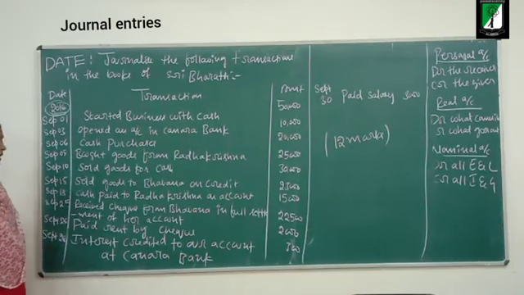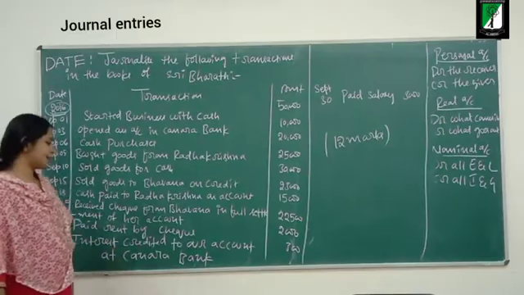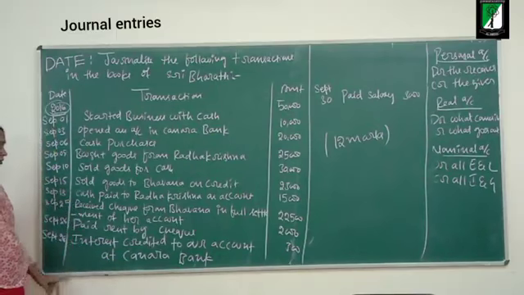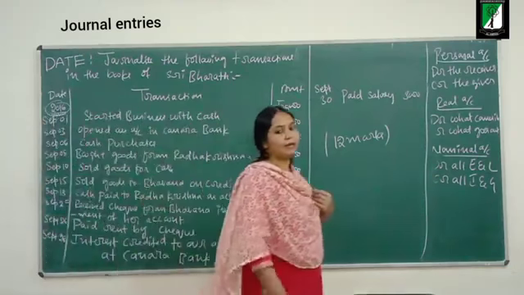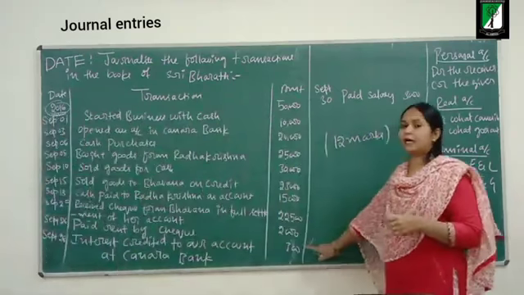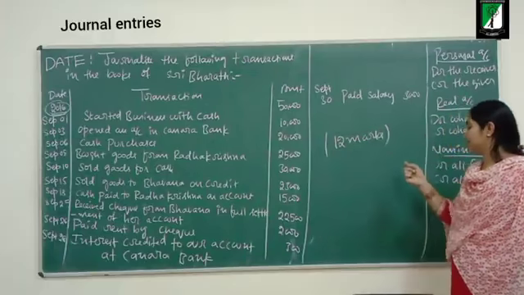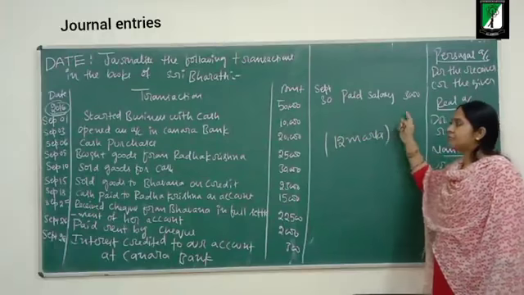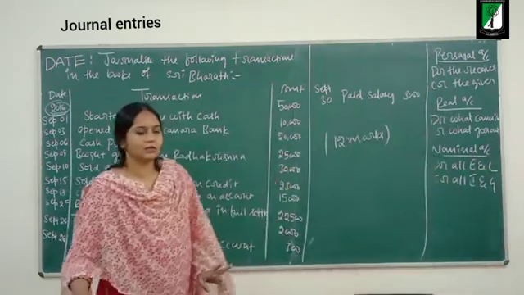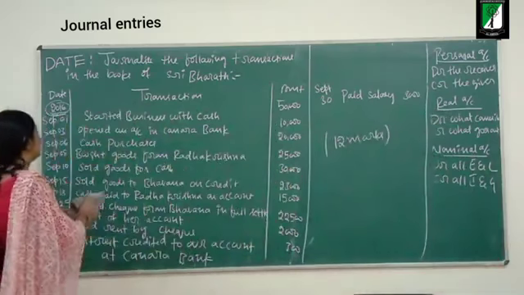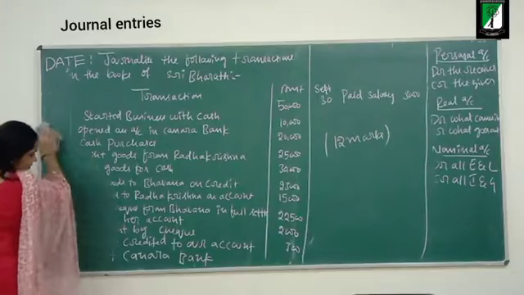Next, September 28th, interest credited to our account at Canara Bank, rupees 300. Next, September 30th, paid salary, rupees 3,000. Now let us continue with the journal entries.